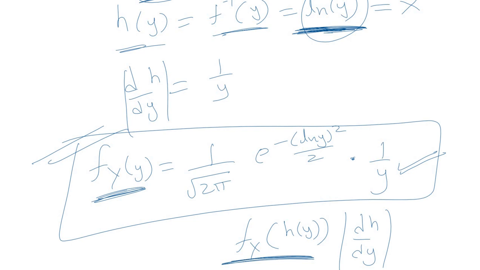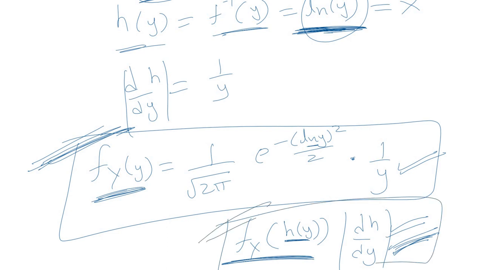This is Gaussian distributed, but the argument will be replaced by h of y, that is ln y, multiplied by the derivative of h, that is 1 upon y. So this becomes the PDF of y, which is a function of x, and we knew the PDF of x. Using that information, we have found out the PDF of y using this expression or relationship. It's very important. Always remember how to transform a random variable. It's a very important concept.